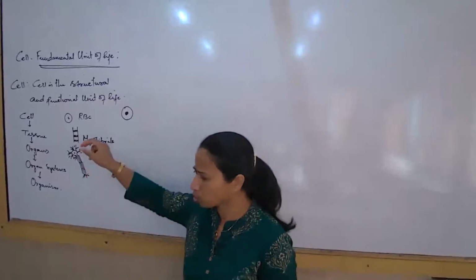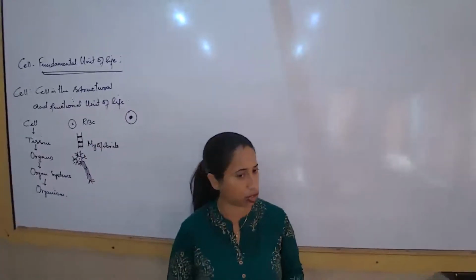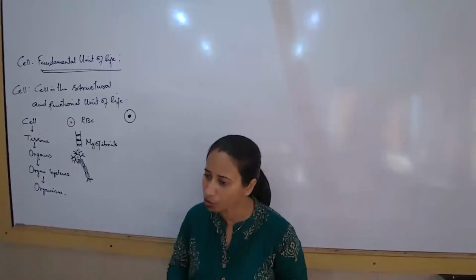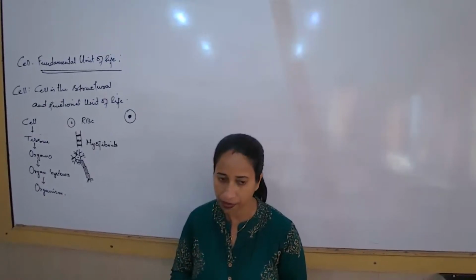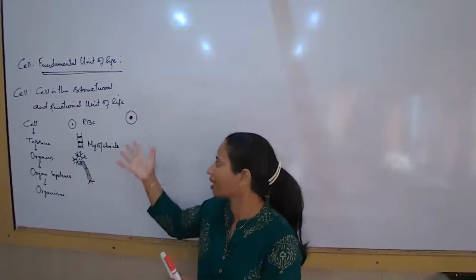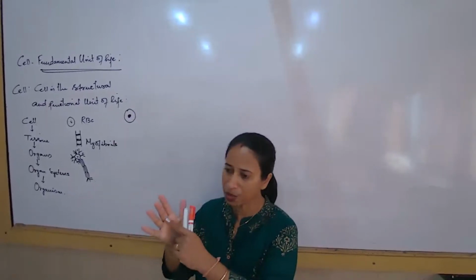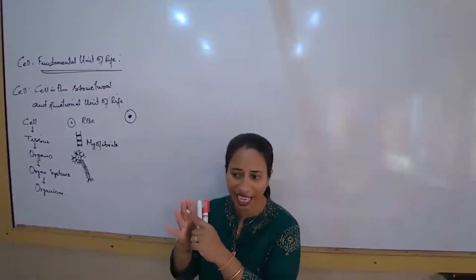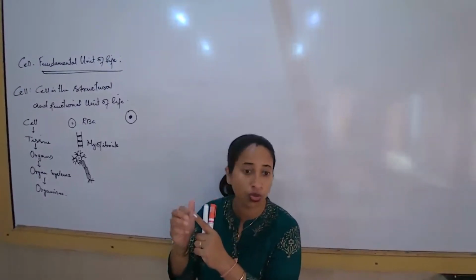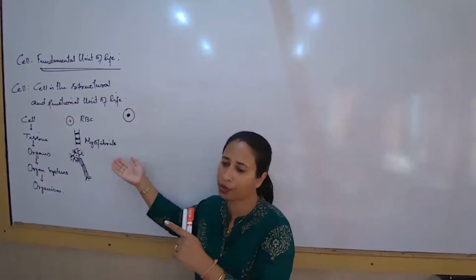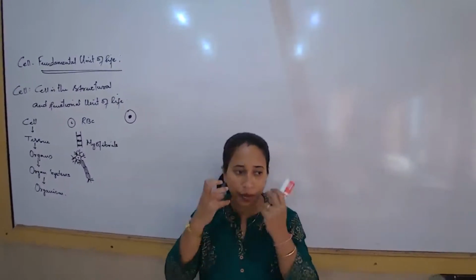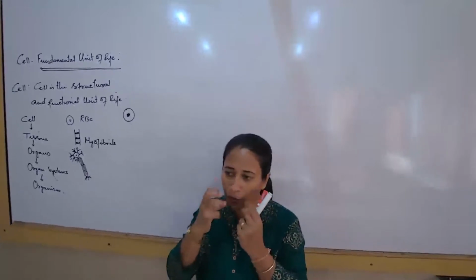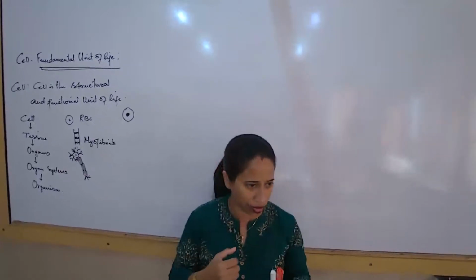So, why should these muscle cells known as myofibrils contract? Because unless and until they contract, we cannot move our body parts. Now that I'm writing, the muscles attached to my bones are contracting and relaxing. That is what allows my bones to move, and that's how I'm able to write. Now that I'm talking, the muscles in my facial area are contracting and relaxing. That is what allows my bones to move, and that is how I'm able to talk.